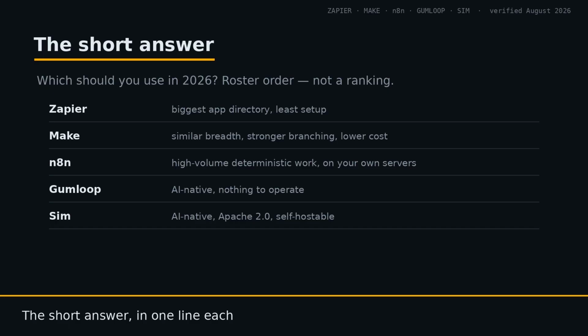n8n if you need high volume deterministic automation and you have engineers who will run your own infrastructure. Gumloop if you want AI native workflows with no infrastructure to manage. Sim if you want AI native workflows plus Apache 2.0 licensing and the option to self-host. Now the 4 things that actually separate them.